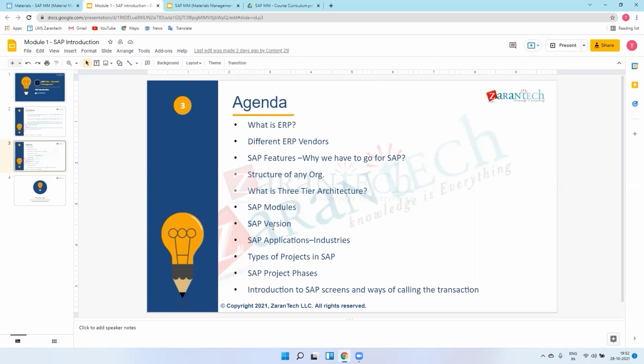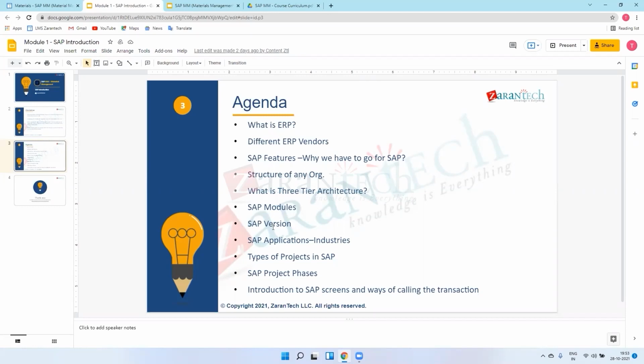After that, they came with the R2. They upgraded their system. Then came the R3. Initially, MM and FI integration.